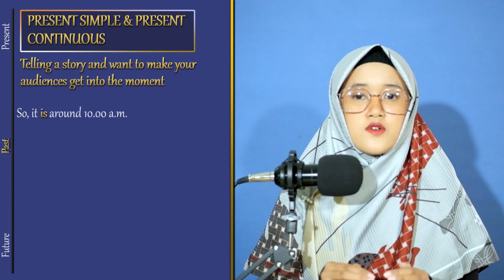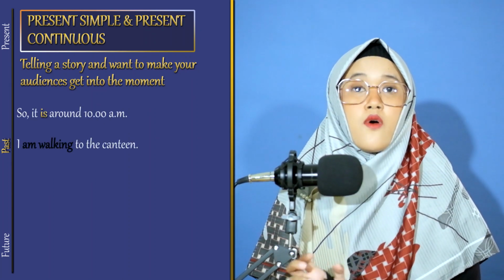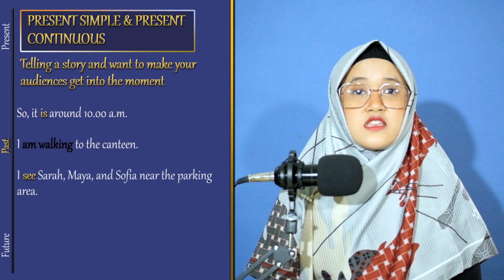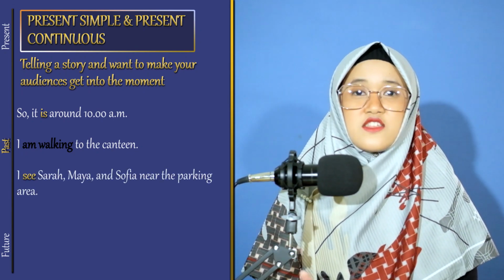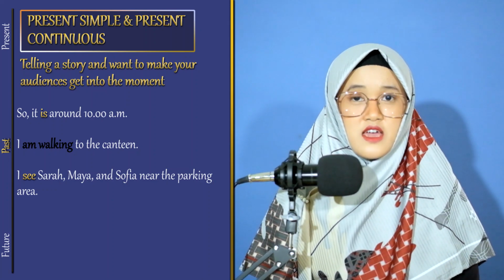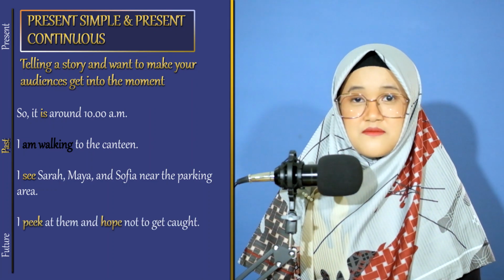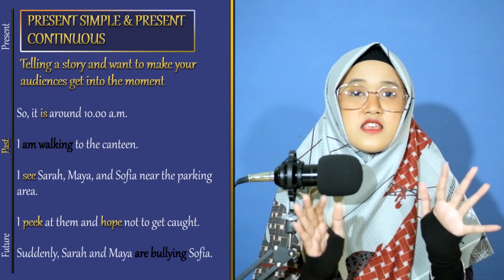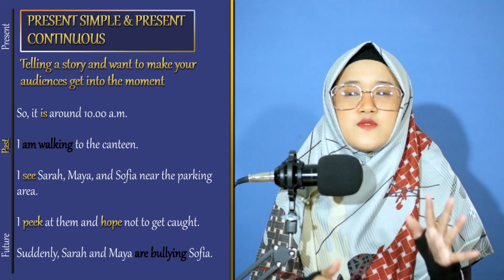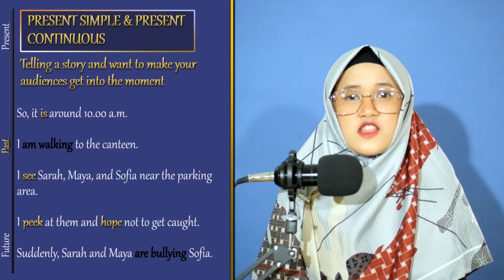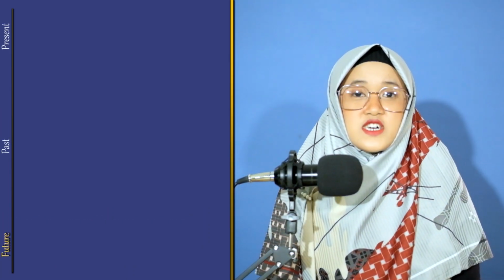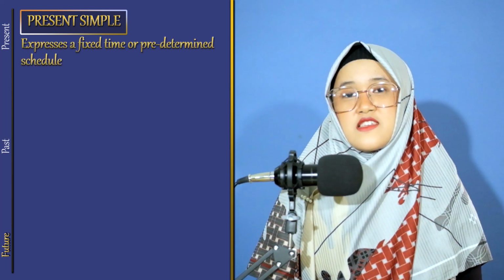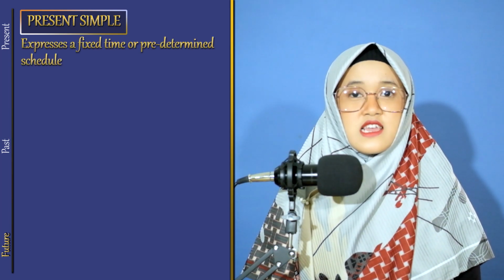So it is around 10 a.m. I'm walking to the canteen. I see Sarah, Maya, and Sophia near the parking area. I peek at them and hope not to get caught. Suddenly, Sarah and Maya are bullying Sophia. That's what happened.